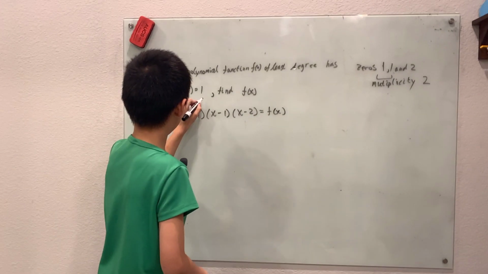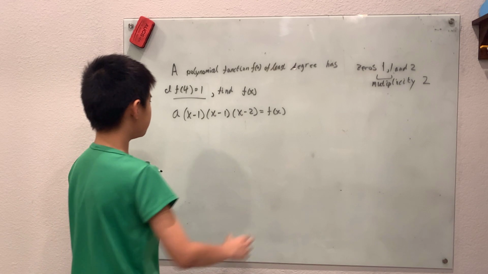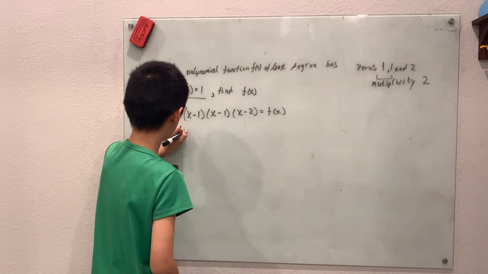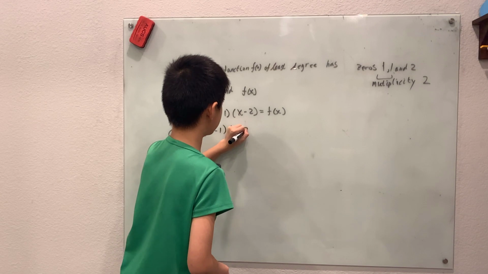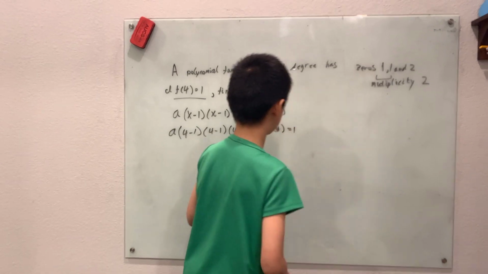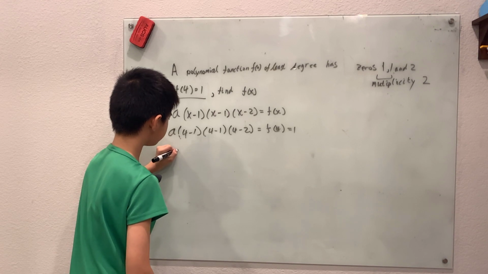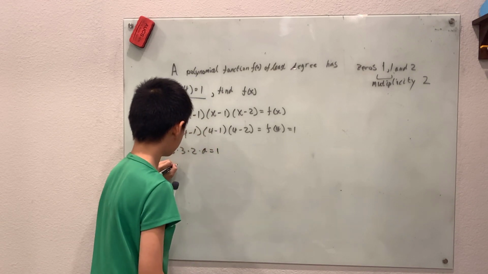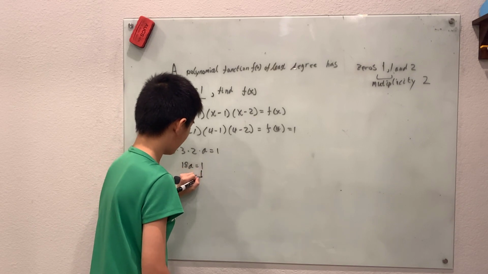And now we'll use that last bit of information. F of 4 is equal to 1. That means if we replace all of the x's with 4's, we should get 1. So that means a times (4 minus 1) times (4 minus 1) times (4 minus 2) is equal to f of 4, which is equal to 1. The whole thing here is just 3 times 3 times 2 times a equals 1. 18a equals 1, and a is 1/18.